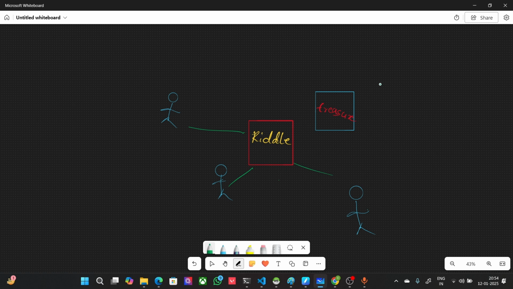In our case, the treasure is adding the block to the blockchain, and whatever mining bitcoins you will get through mining, and the other thing is the transaction fees that you will be getting after mining the block. So this will be our treasure, and the riddle will be finding the nonce.